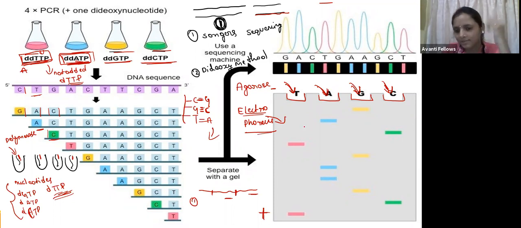DNA which is bigger in size will not move faster, while DNA which is less in size will move much faster. So now you will get the sequence like this.